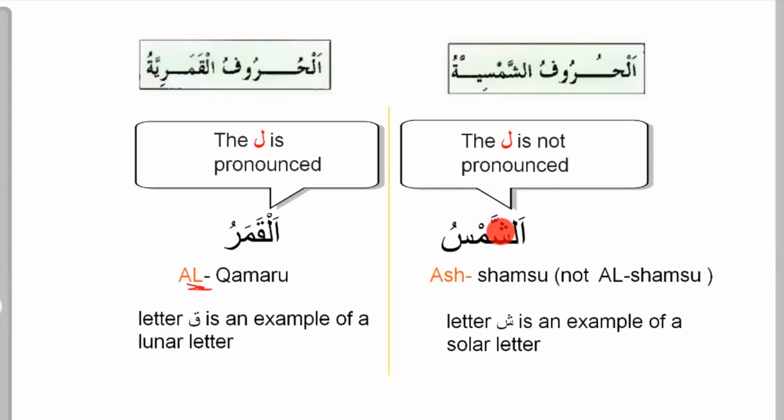Here the shin is the harf al-shamsiyya, and the qaf is the harf al-qamariyya.